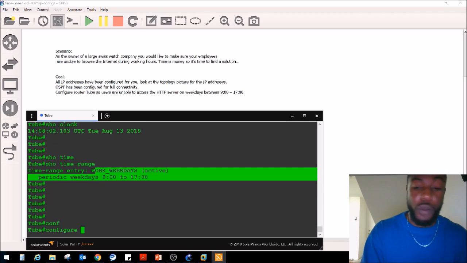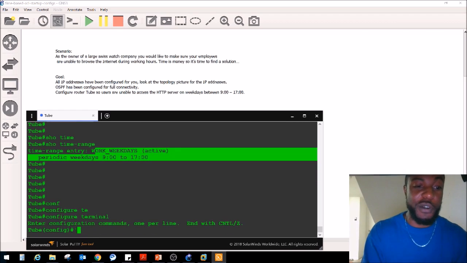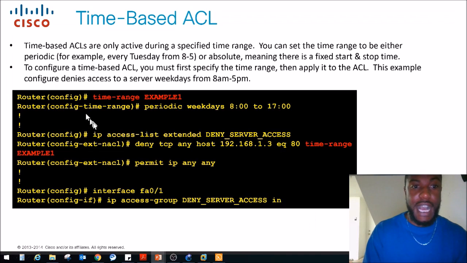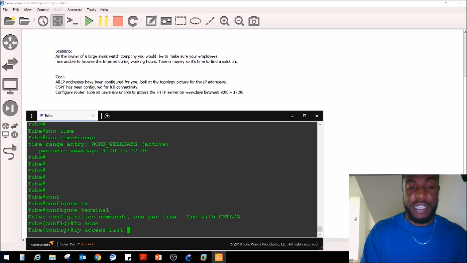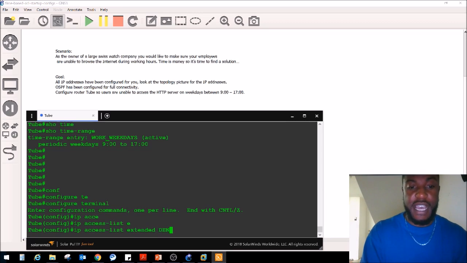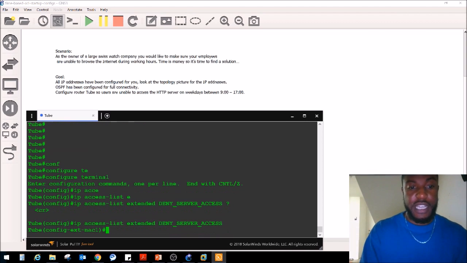Now we can work on what we came to do here, the access control list. Configure terminal. We said it is ip access-list extended, and then we can name it. We're going to call it deny_server_access, just like that. So ip access-list extended deny_server_access. Now we're in that mode.